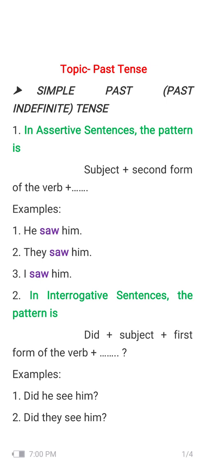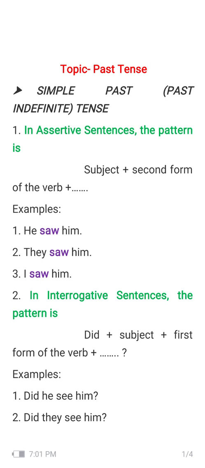In today's video you will learn only the simple past tense. The first thing you have to keep in mind is that simple past tense is also known as past indefinite tense. There are four aspects for us, and one by one I'll teach you what kinds of rules to follow. First, in simple sentences, or assertive sentences, the pattern we have to follow is subject plus second form of the verb plus object.